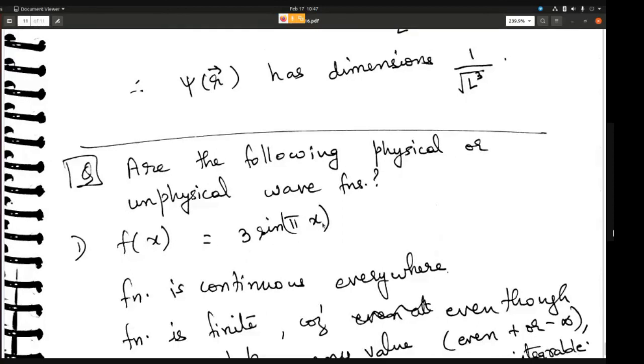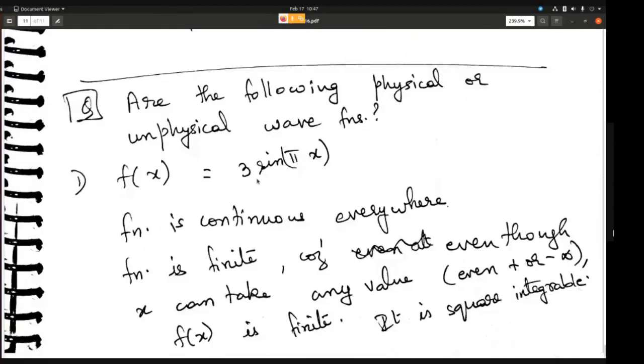Here is one of the problems I have listed. Given f of x equal to 3 sine of pi x, we have to find whether this is a physical or unphysical wave function. Is this wave function valid? All you have to check is whether this function is continuous on the entire x-axis. Yes, this function is definitely continuous. You can differentiate this function as well. Then it is finite as well.